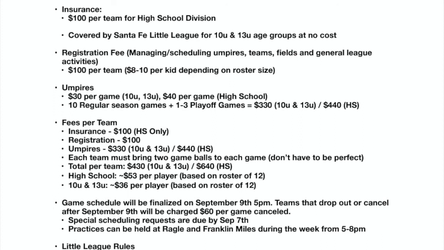So the total fees per team, just a quick rundown. The insurance is $100, and that's only for the high school division. Registration fee is $100. The umpires, it's $330 total for 10U and 13U teams, and this also includes softball.